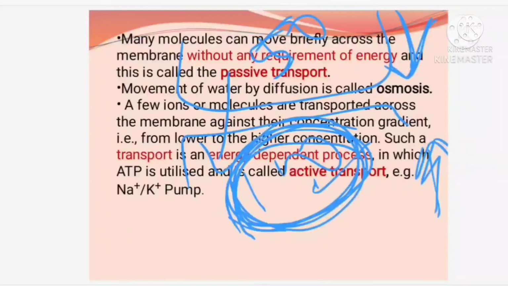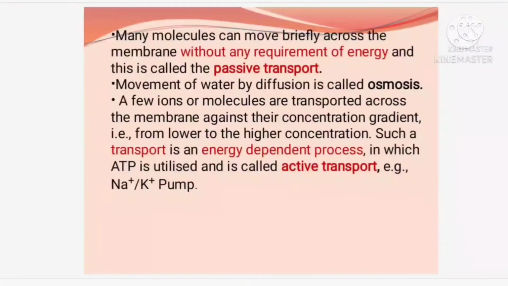So this sort of process we call as active transport. It takes place by a mechanism called the sodium potassium pump, which you will be learning in another chapter, Transport in plants, where you will be covering active transport. Hope it is clear.